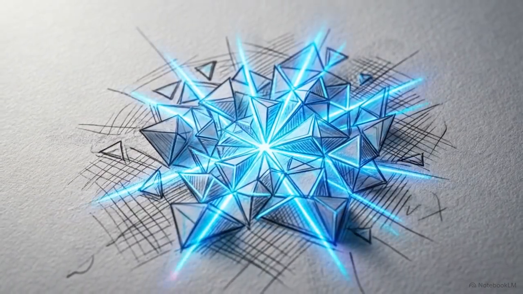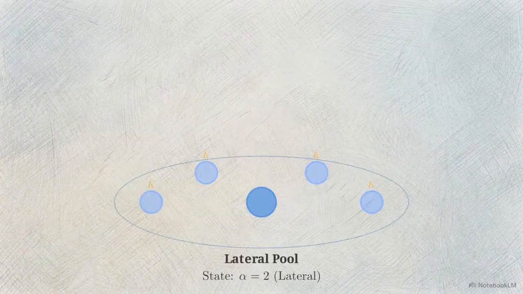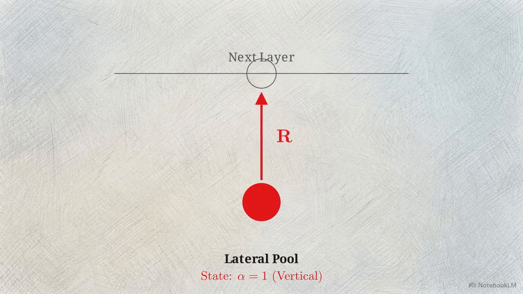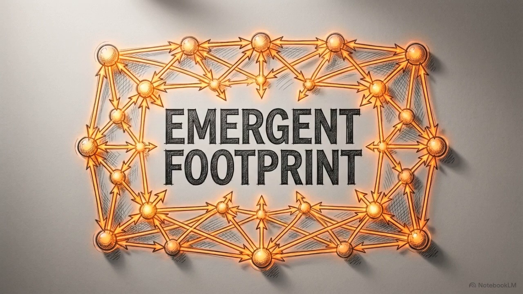The layer stops expanding the lateral chain the moment coherence is achieved. The data gathered from that lateral pool is then compressed into the final R vector and sent to the next layer. The shape and size of that lateral footprint is constructed by the data's internal structural needs. Computation is defined entirely by the boundaries of the carry chain.